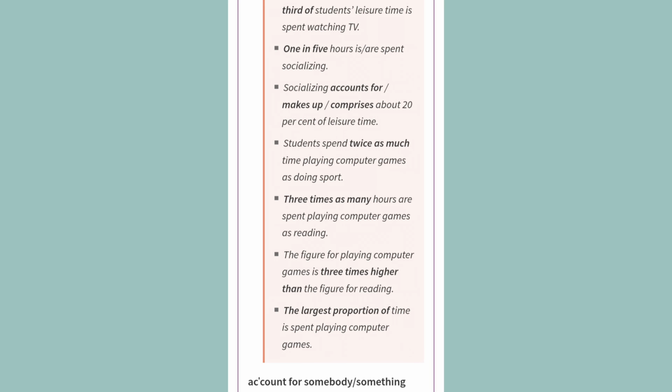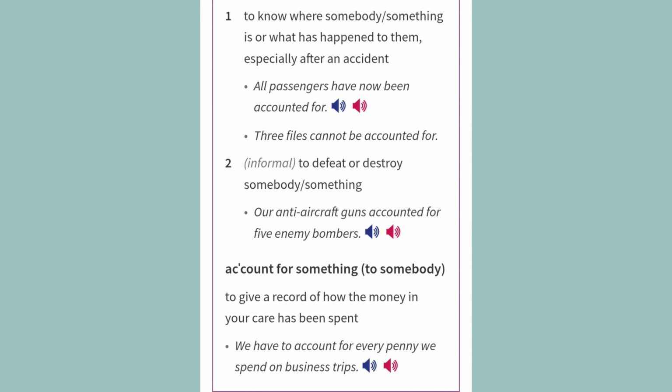Account for somebody, something. 1. To know where somebody or something is or what has happened to them, especially after an accident. Examples: All passengers have now been accounted for. 3 files cannot be accounted for.